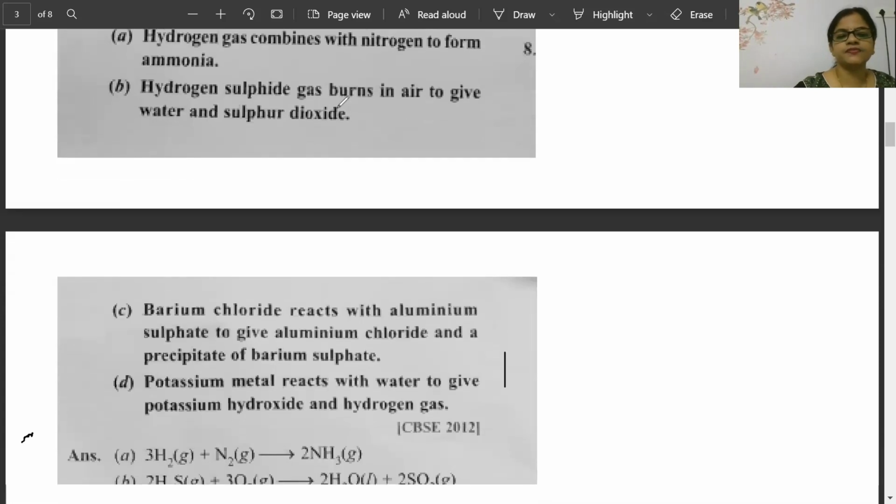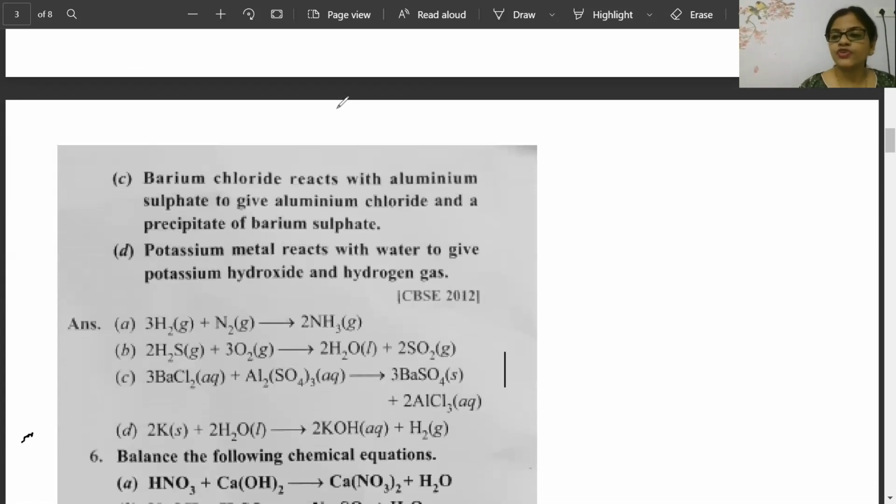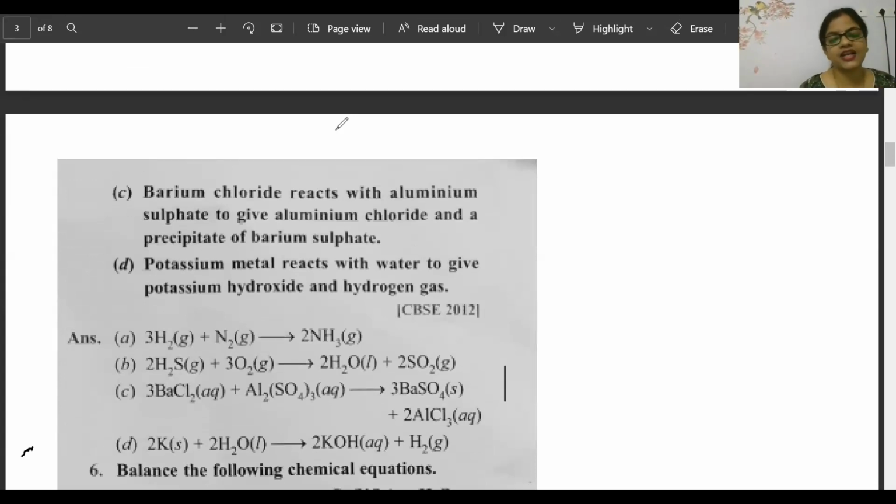So let's see the answer. So back to back, that 4 answer I'm showing you, correct? All of you who have written this, I think everyone was correct. That's why I didn't write the answer. Boys, please kindly check: barium chloride and aluminium sulfite when reacted, BaCl2 aqueous, Al2(SO4)3 aqueous, and then BaSO4 and AlCl3, that is coming solid and aqueous state. This barium sulfate is that white precipitate form. Okay, and aluminium chloride will be obtained.